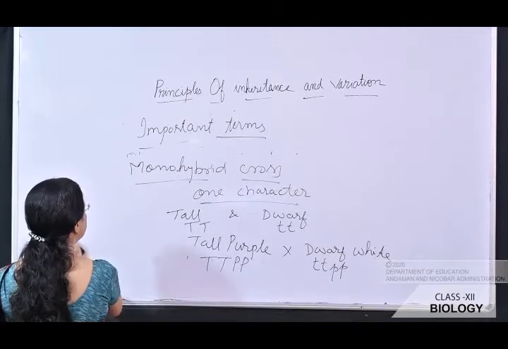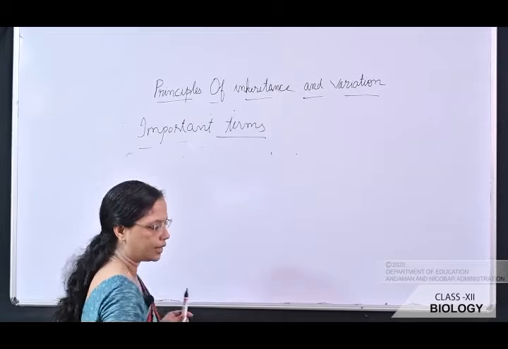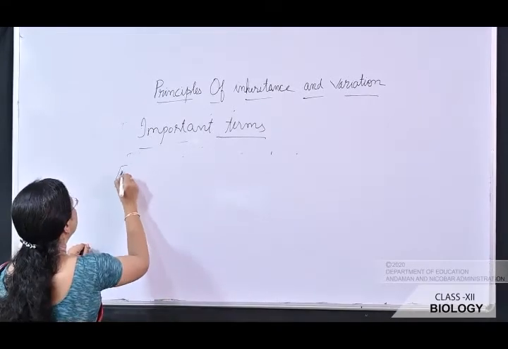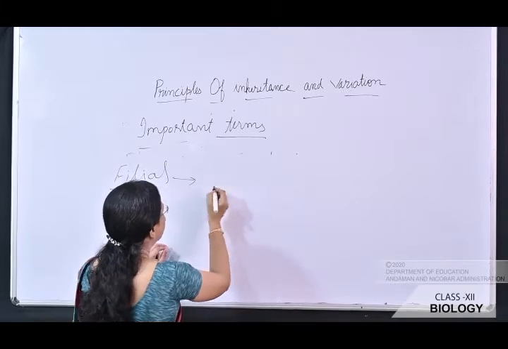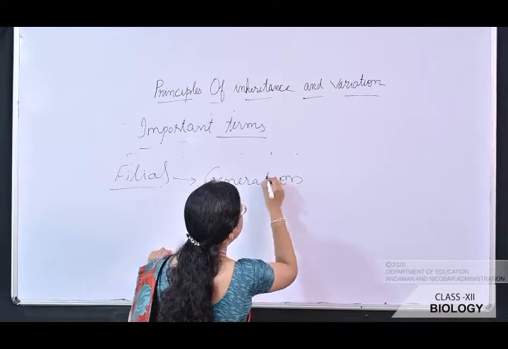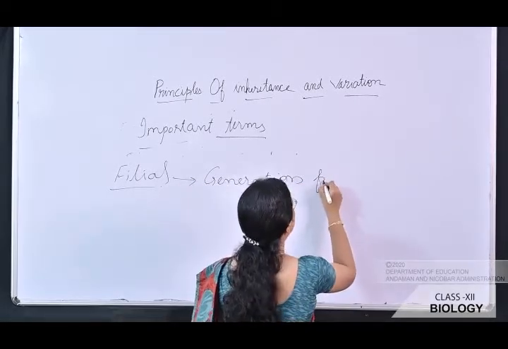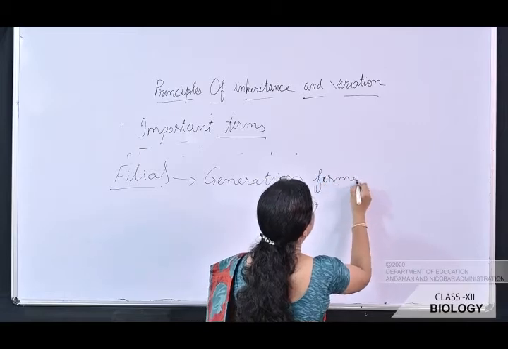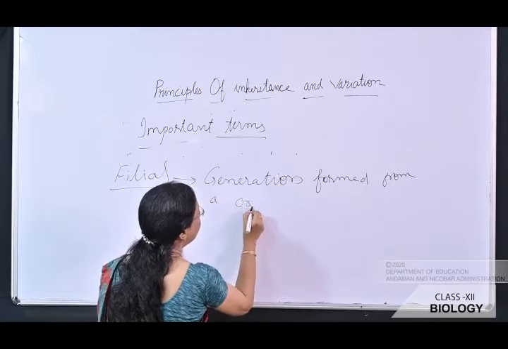The next term is filial. Filial means generation. That is the generation formed from a controlled cross.